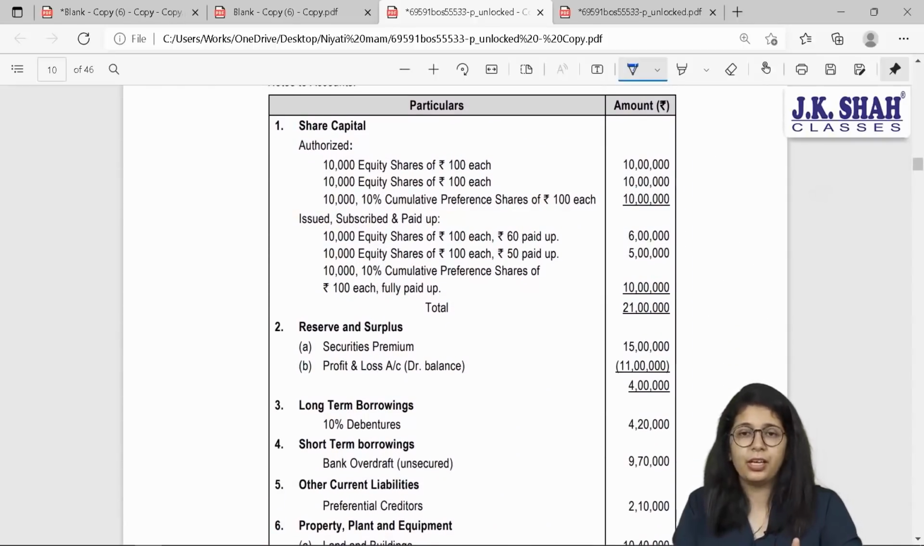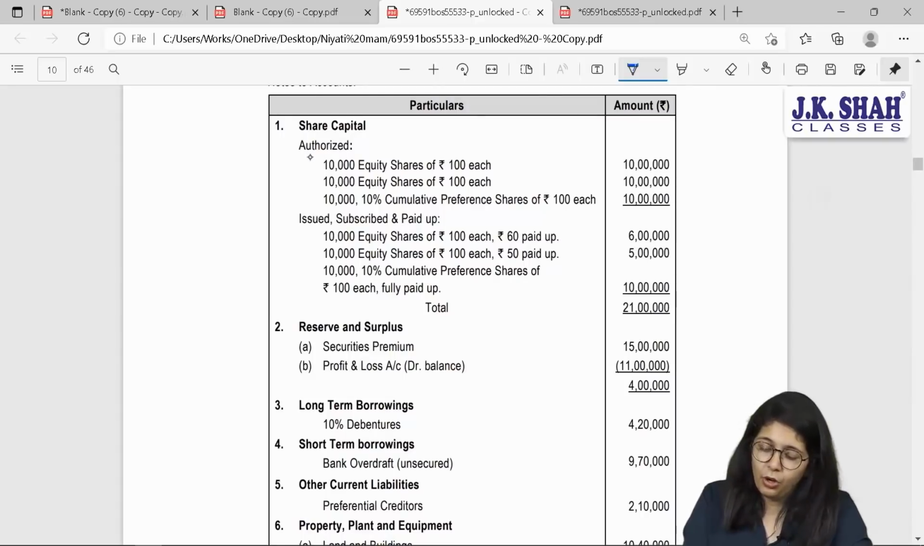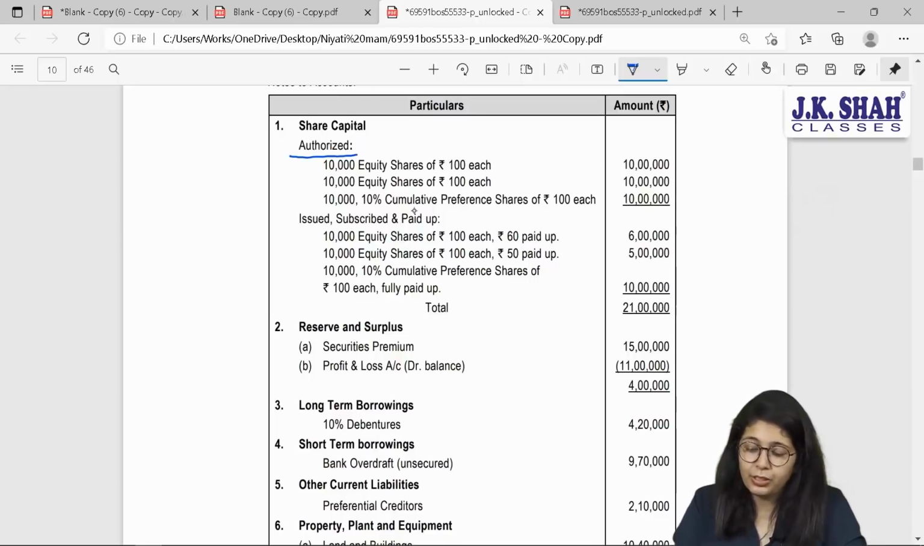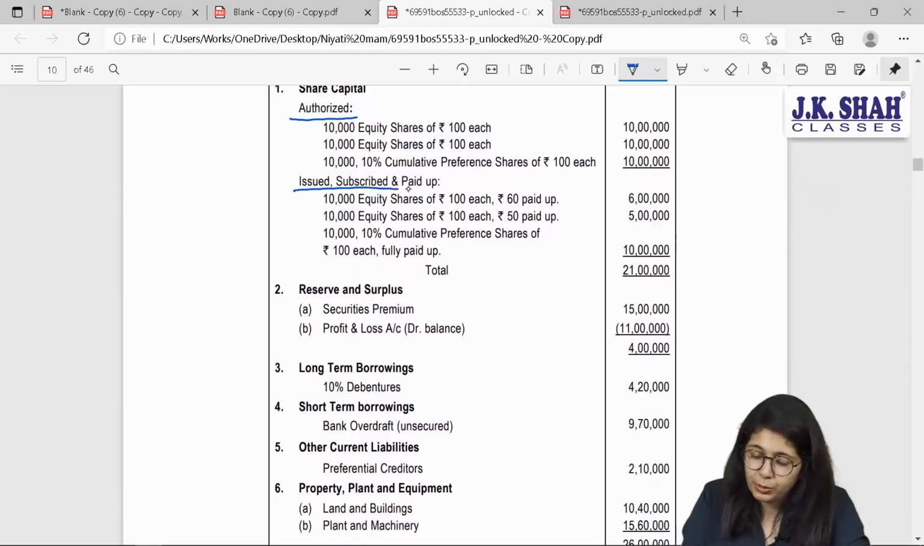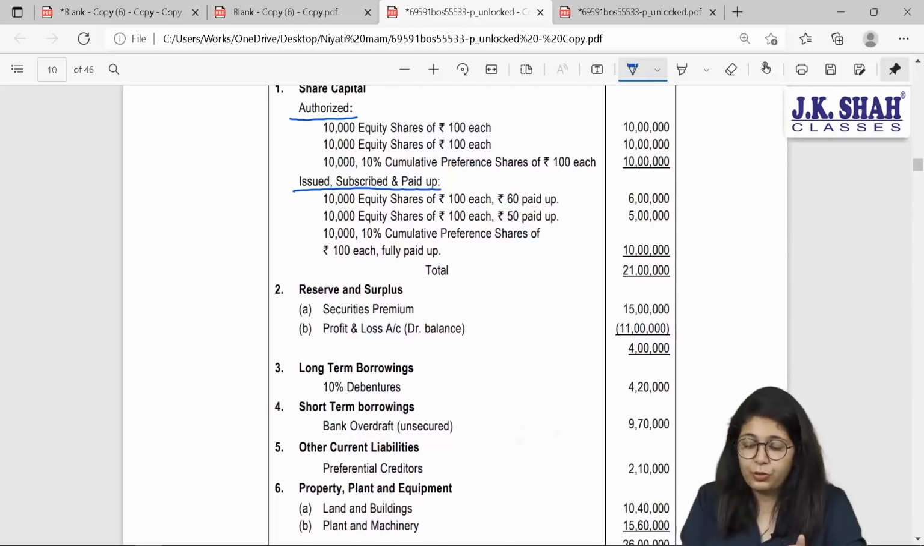In notes to accounts, they have given you detailed information. Let us see the first note. Share capital. Authorized: 10,000 shares of 100 each, and 10,000 equity shares of 100 each are again authorized. 10,000, 10% cumulative shares of 100 each are authorized. Issued, subscribed and paid up. Out of the first 10,000 shares which are authorized, you have issued the entire number of shares, but only 60 is paid up. And on the second type, only 50 is paid up.